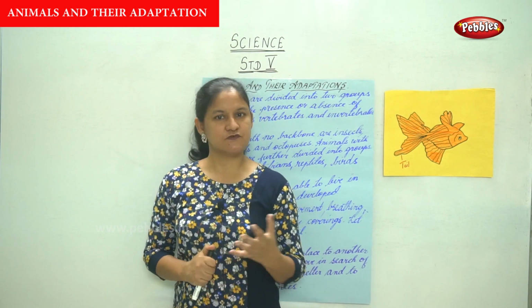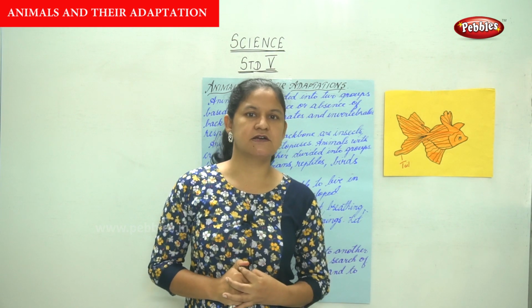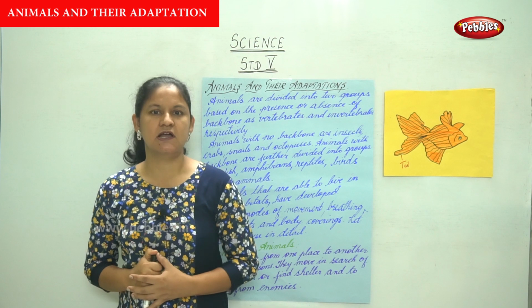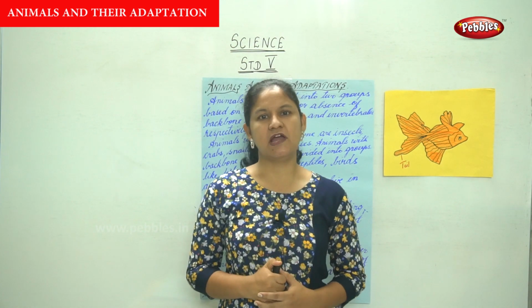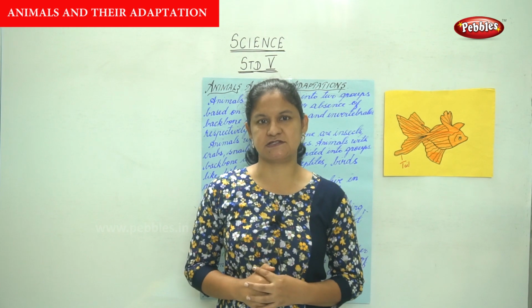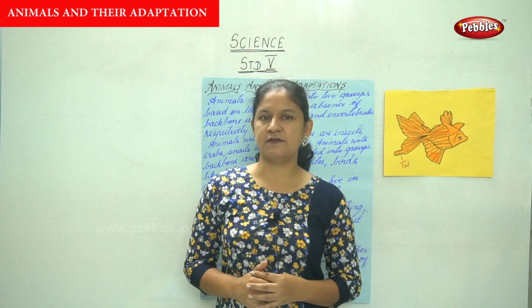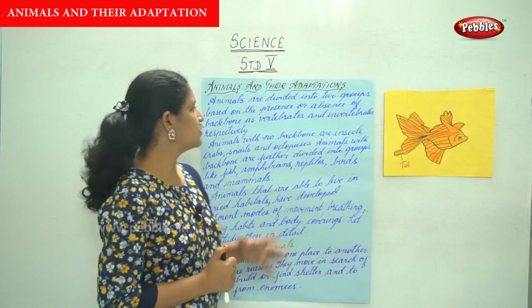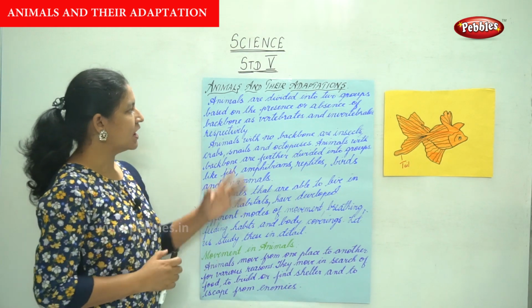But as of now, many animals are becoming extinct because of the greed of mankind. They are killing animals for their food and for other purposes. So today we are going to talk about how animals adapt according to their surroundings. So animals and their adaptations.